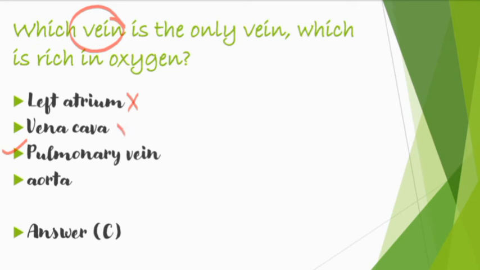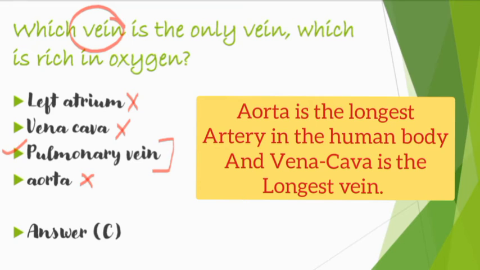So eliminate it. The last option is aorta. It is an artery and they are asking us about vein. So this cannot be the answer. The option left is pulmonary vein. So the answer will be pulmonary vein, and it brings oxygenated blood from lungs to the heart.